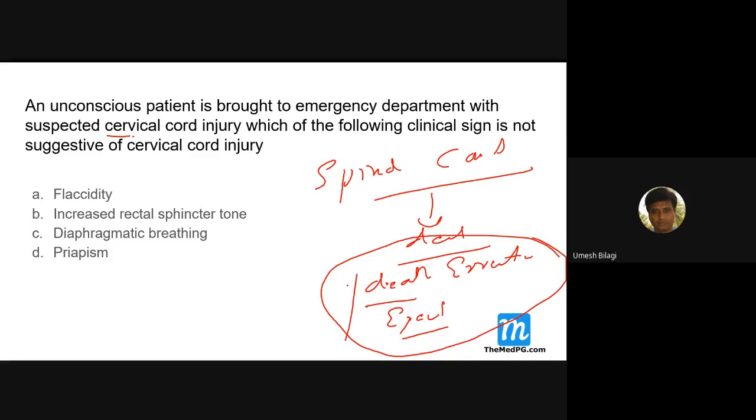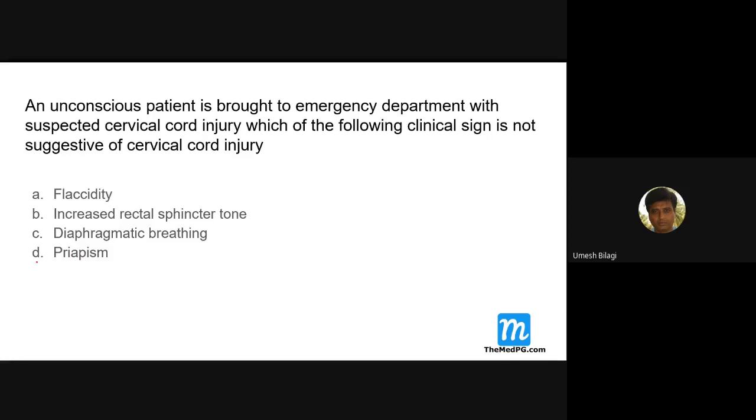If it is there, it suggests a spinal cord injury led to death. If there is no erection, the cause of death could be something else. Death erection has medico-legal importance.